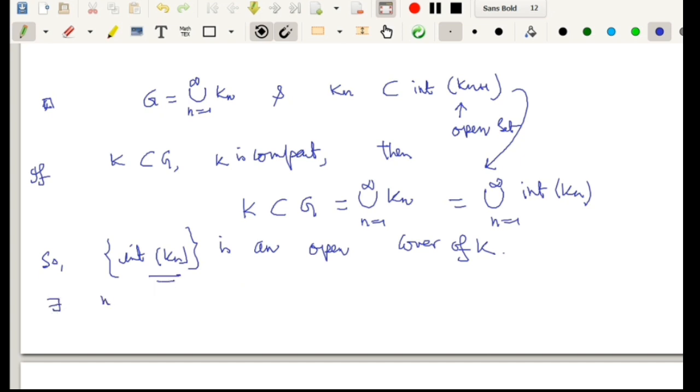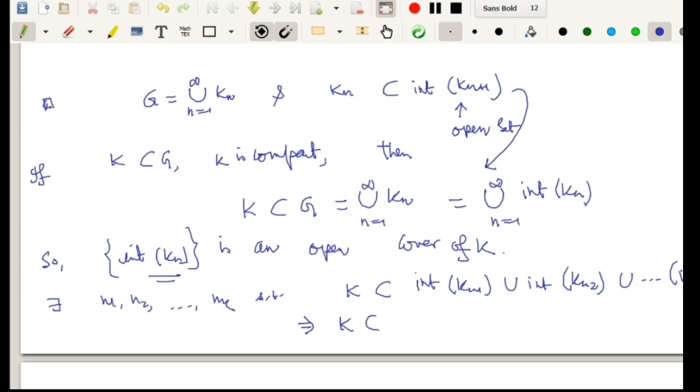There exist n1, n2, ..., nk such that K is a subset of the interior of Kn1 union the interior of Kn2 union ... union the interior of Knk.